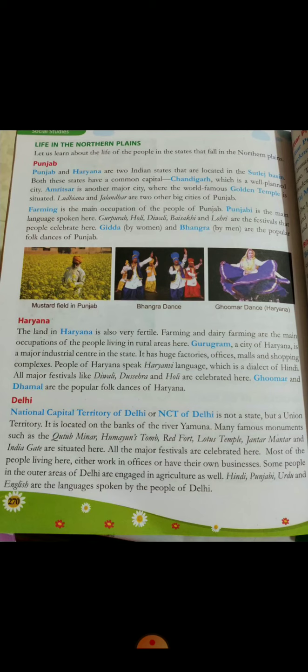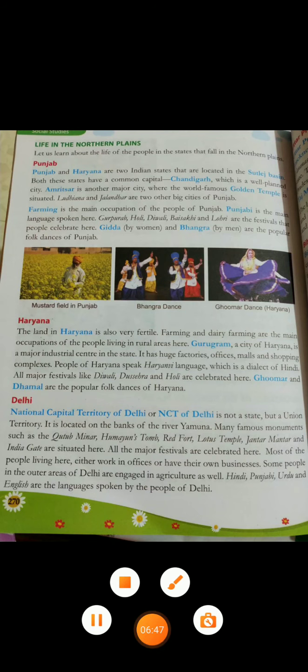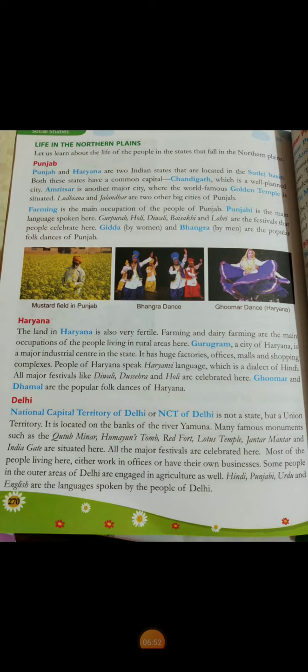Next is Delhi. National Capital Territory of Delhi or NCT of Delhi is not a state but a union territory. It is located on the banks of the river Yamuna. Many famous monuments such as Qutub Minar, Humayun's Tomb, Red Fort, Lotus Temple, Jantar Mantar and India Gate are situated here. All the major festivals are celebrated here. Most people living here either work in offices or have their own businesses. Some people in the outer area of Delhi are engaged in agriculture as well. Hindi, Punjabi, Urdu and English are the languages spoken by the people of Delhi.